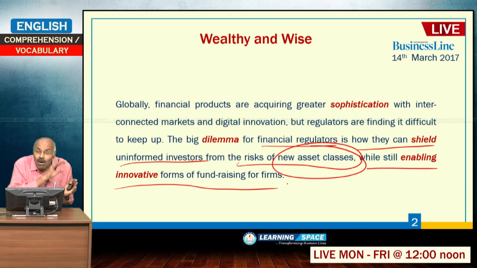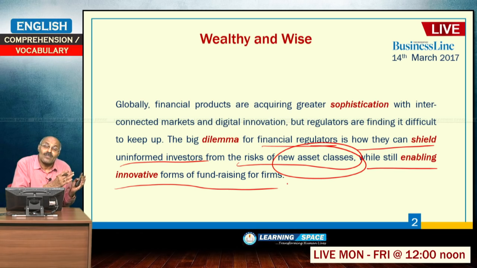All of them are not approved by SEBI, that is a different story. Now, SEBI's biggest dilemma is enabling innovative forms of funding for the firms, at the same time how to protect the interests of the investors. So, this is the big dilemma for financial regulators.